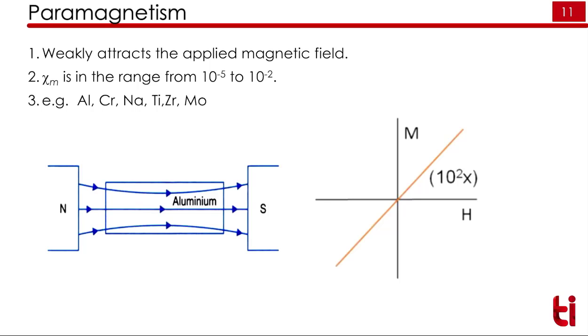If you take a paramagnetic material and apply a magnetic field, with an increase in the magnetic field there is an increase in the magnetization also. But at H equal to 0, there is no net magnetic moment.